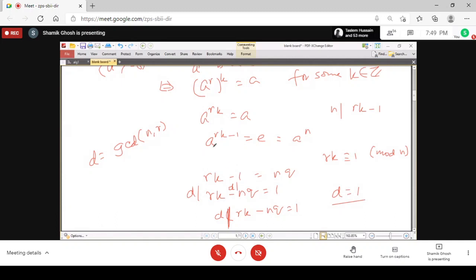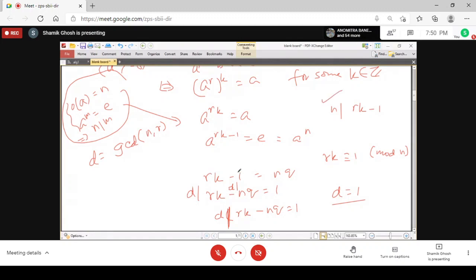You can remember a result that we stated for the order of an element: if the order of a is n and a to the power m equals identity, then this implies that n divides m. That we are actually using here. So we get that a to the power rk minus 1 is identity, so n divides rk minus 1.